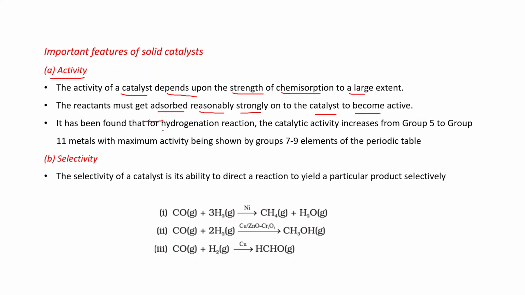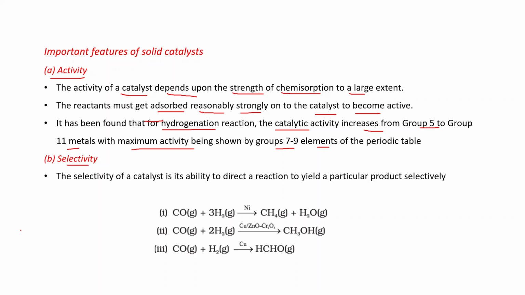It has been found that for hydrogenation reactions, the catalytic activity increases from group 5 to group 11 metals, with the maximum activity being shown by group 7 to 9 elements of the periodic table. Simply we can say activity tells about the strength of chemisorption. The stronger the bond, the more the activity of the catalyst.